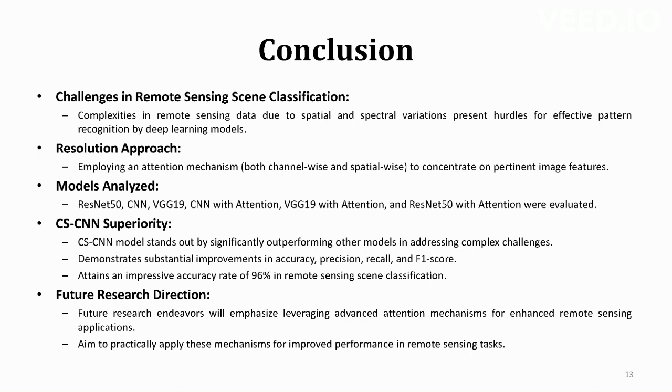But the last conclusion is that the channel and spatial attention CNN attains an impressive accuracy of 96% in remote sensing scene classification. The future research emphasizes leveraging advanced attention mechanisms for enhanced remote sensing applications, aiming to apply this mechanism to improve performance further.